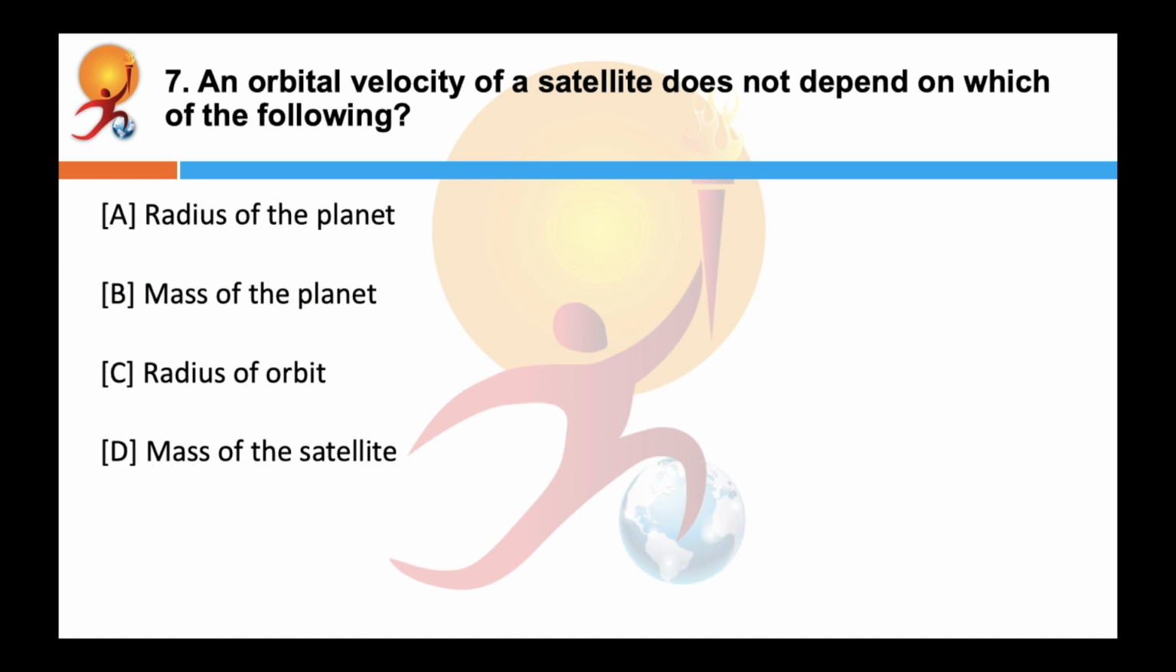The orbital velocity of a satellite does not depend on which of the following? Correct answer is D. The orbital velocity of a satellite does not depend on the mass of the satellite. It depends on the mass and the radius of the planet around which it is orbiting. Also, it depends on the radius of the orbit or the height of the satellite.